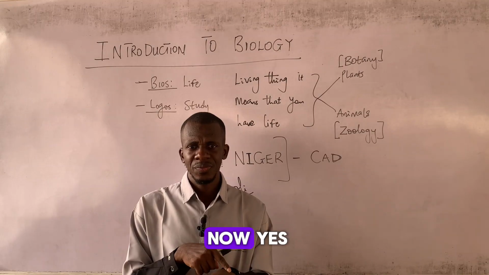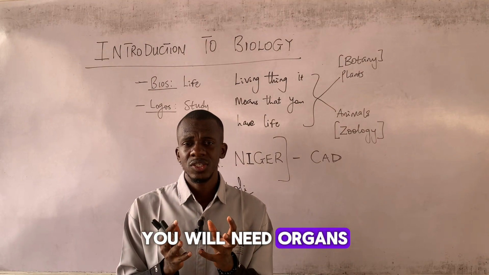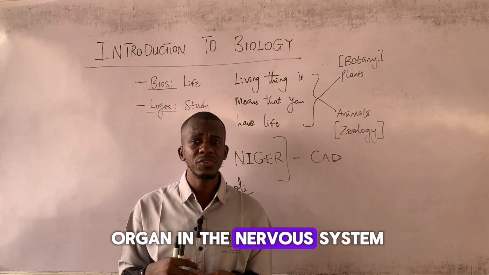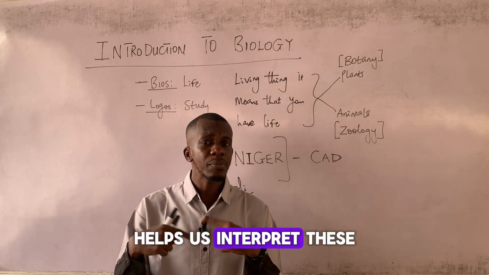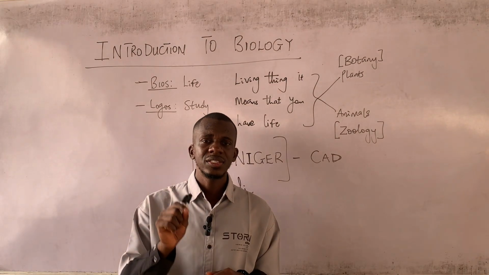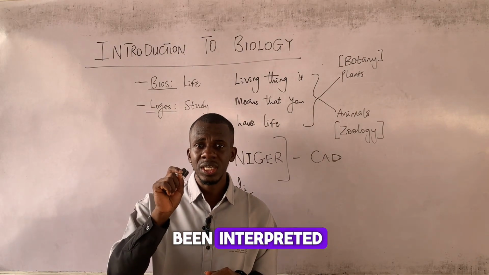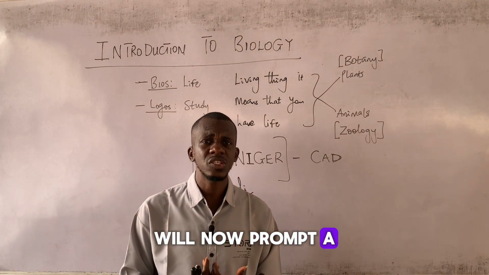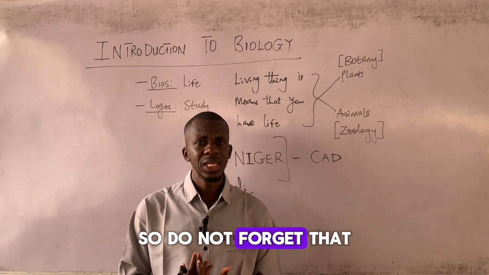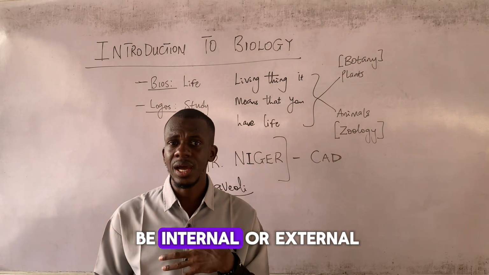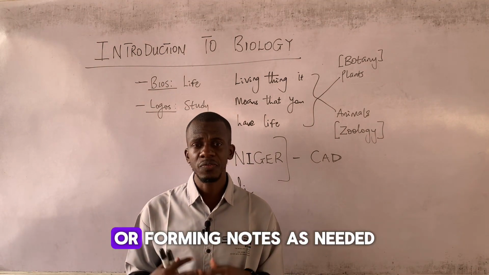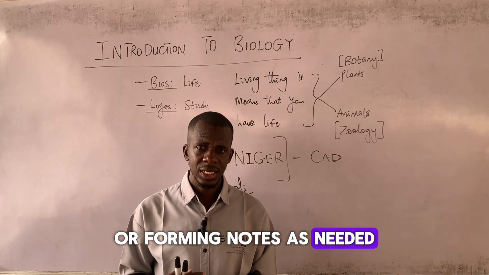Do you get that now? Yes, so you will need organs to receive these messages. And then the brain, which is the main organ in the nervous system, helps us interpret these messages quickly. Do not forget that. And then these messages that have been interpreted will now prompt a response within us. Okay? So do not forget that a stimulus can either be internal or external. Okay, please make sure you're taking notes or forming notes as needed.